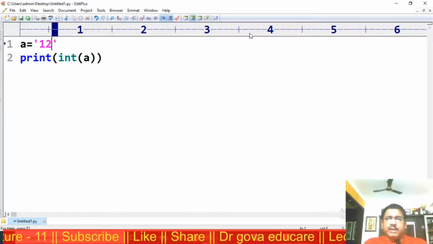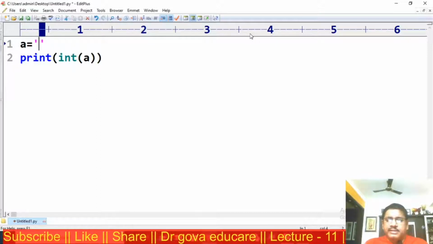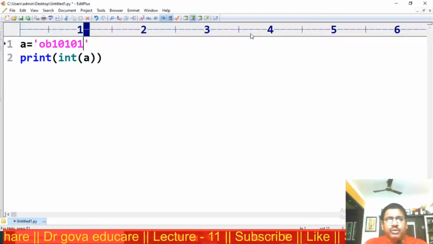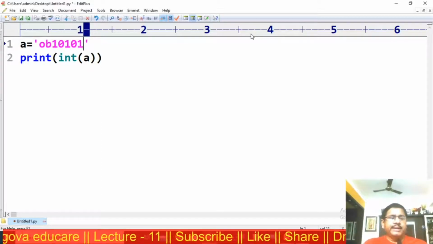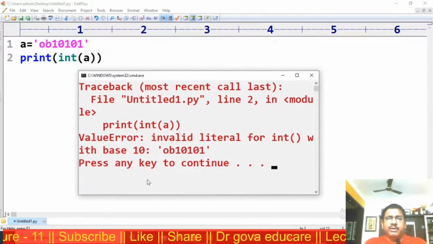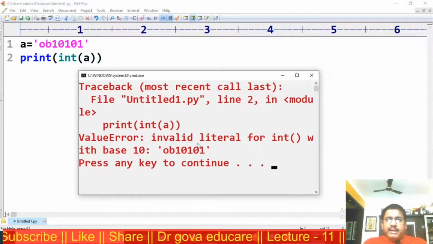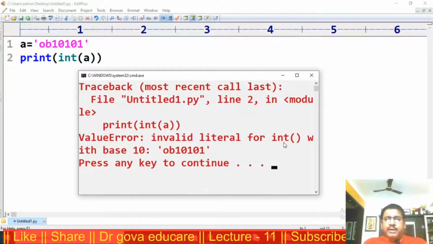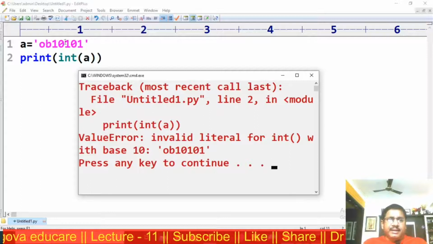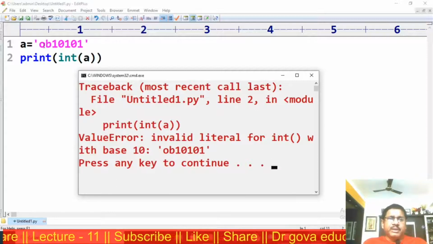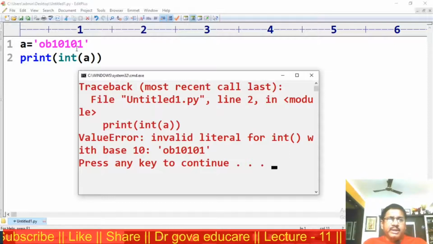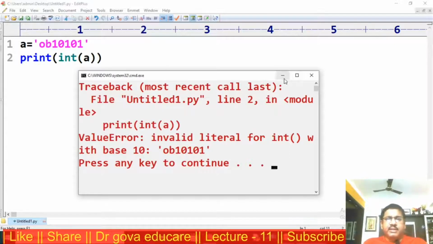Suppose I am trying some binary number system, 0b101. We get an error. That error is called ValueError: invalid literal for int() with base 10. It's not a decimal number system. It's not an integral value. It should be integral and should be base 10 system, meaning decimal value.